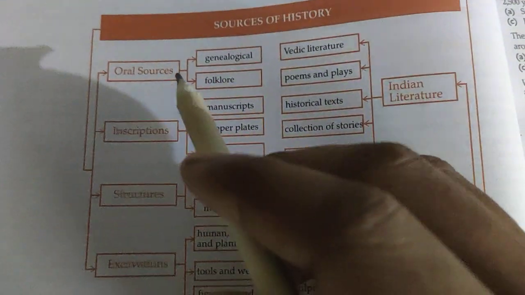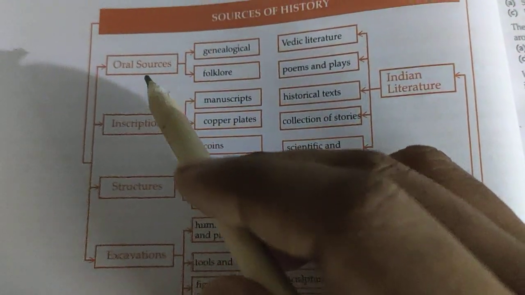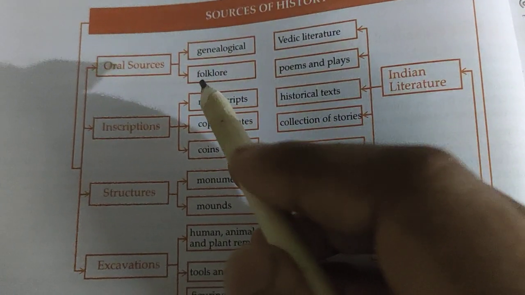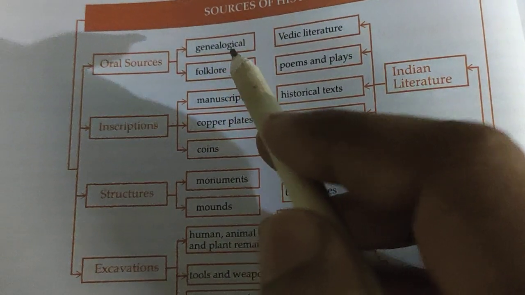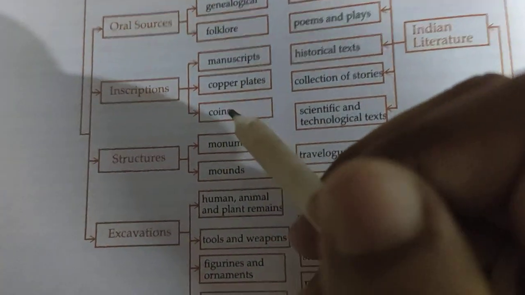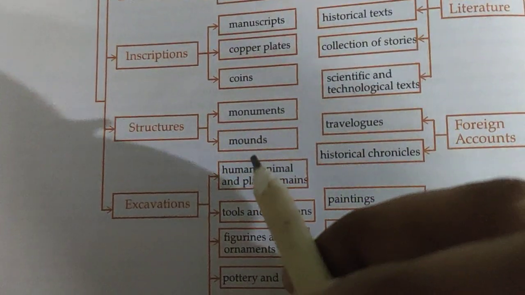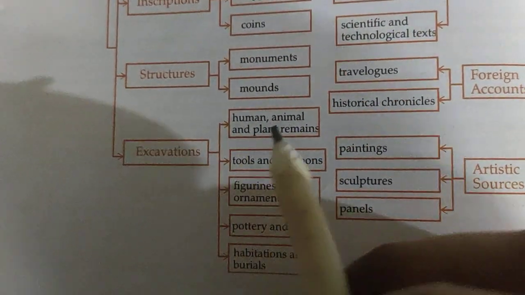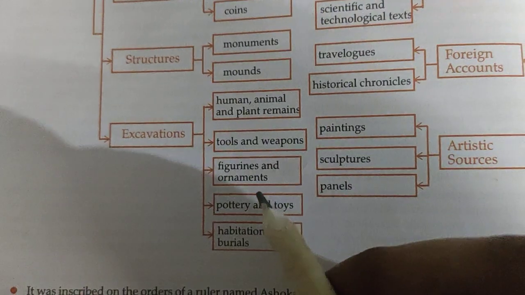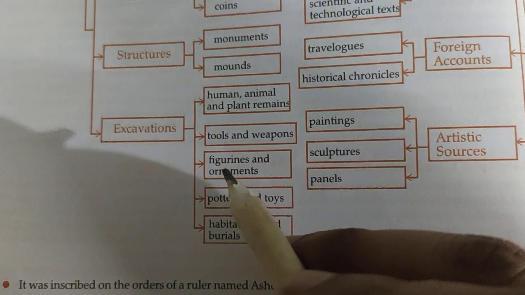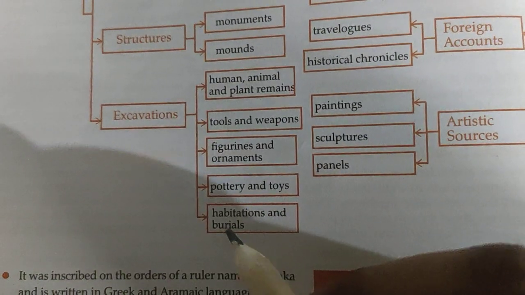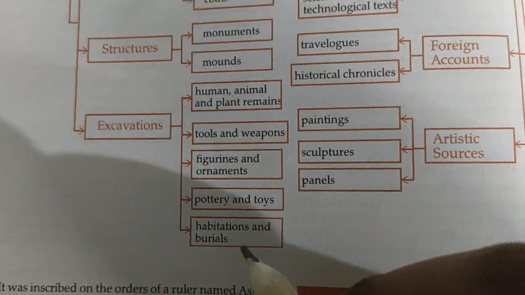Now if we divide those into many subtypes, oral sources we can divide into folklore and genealogical. Inscriptions are like manuscripts, copper plates, coins. Structures are like monuments, mounds. Then excavations are like human, animal and plant remains, tools and weapons, figurines and ornaments, pottery and toys, habitations and burials.